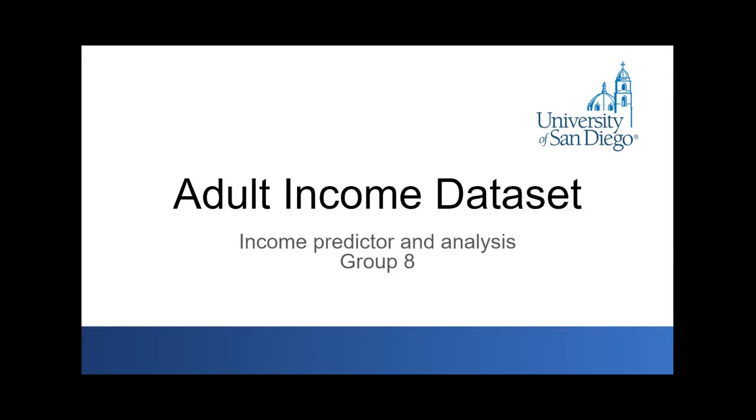Today we want to present a project called the Adult Income Dataset. In this, we wanted to evaluate what factors are shared among the top earners in the US, and some of the demographic and socioeconomic factors which we have analyzed in this project. We want to discuss it with you. Also, we have created a predictive model around the same dataset to see if we can predict whether an individual is a high income or a low income individual.